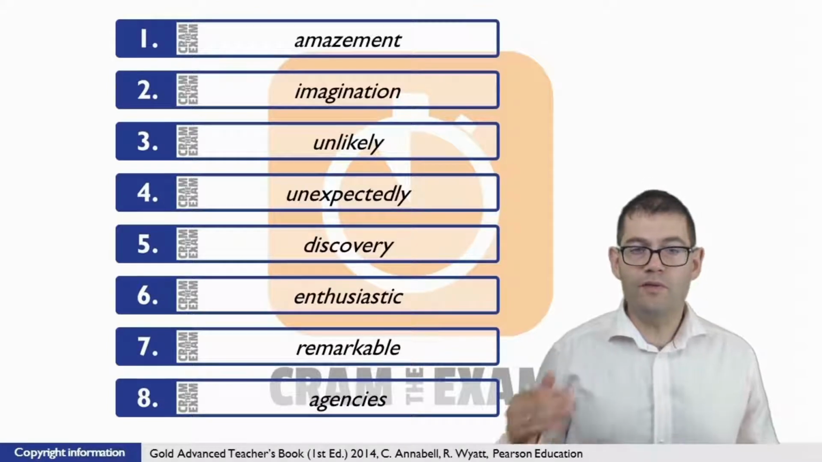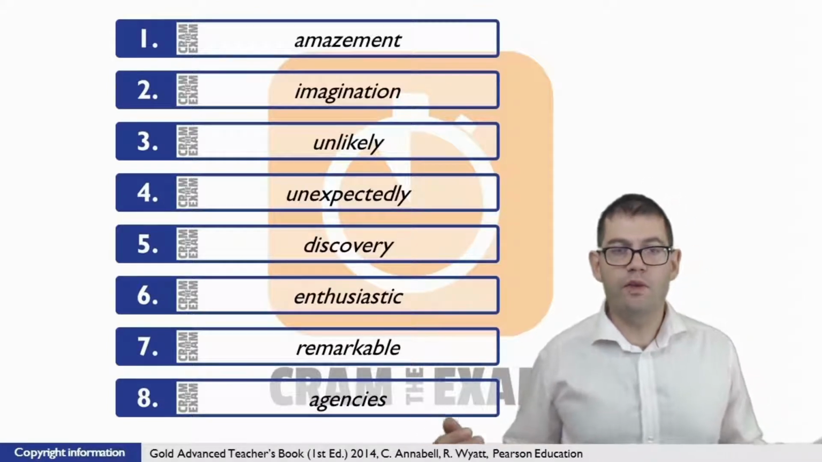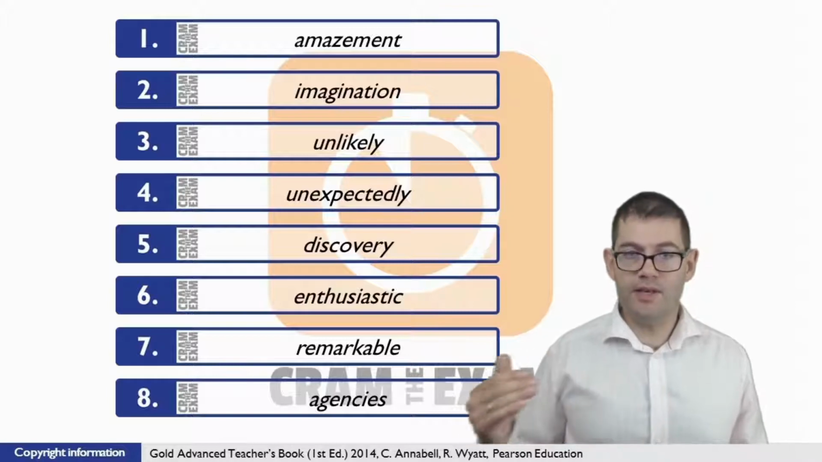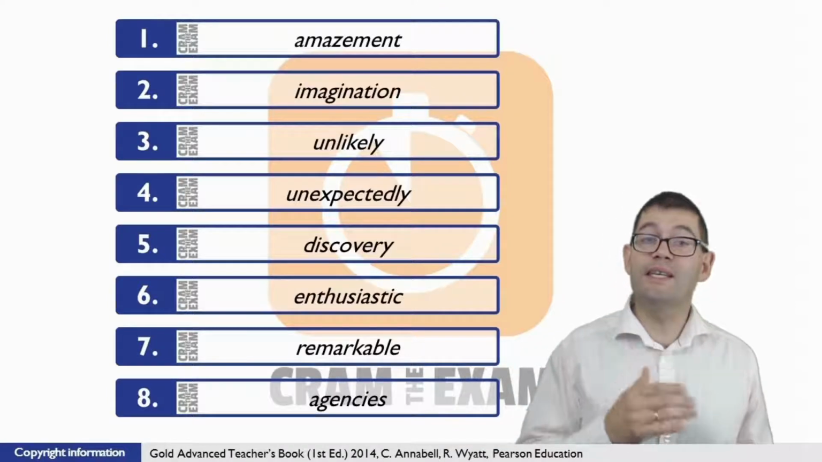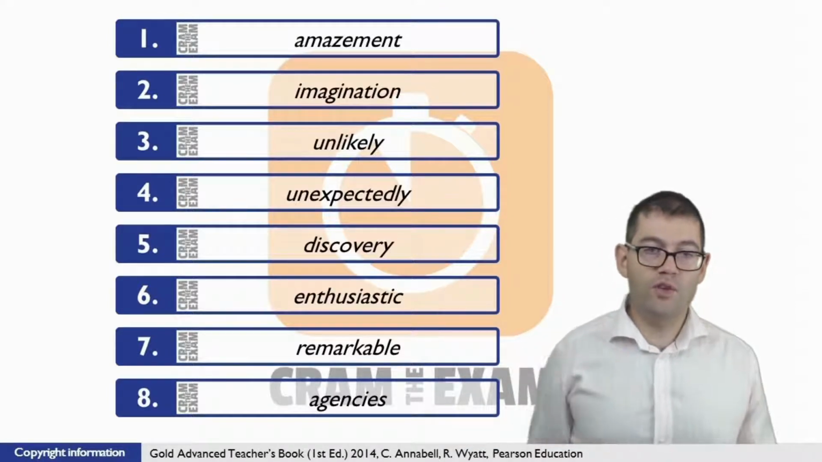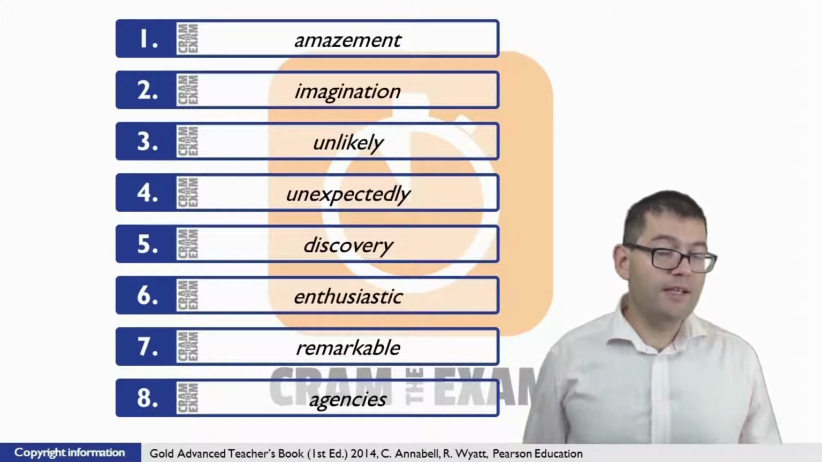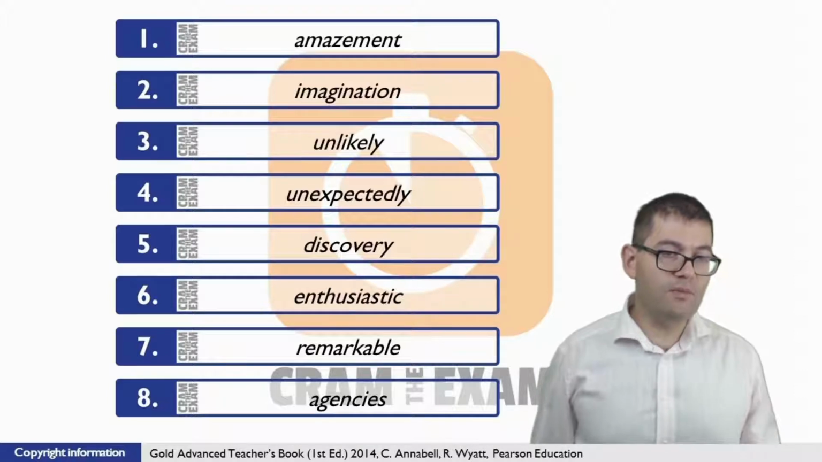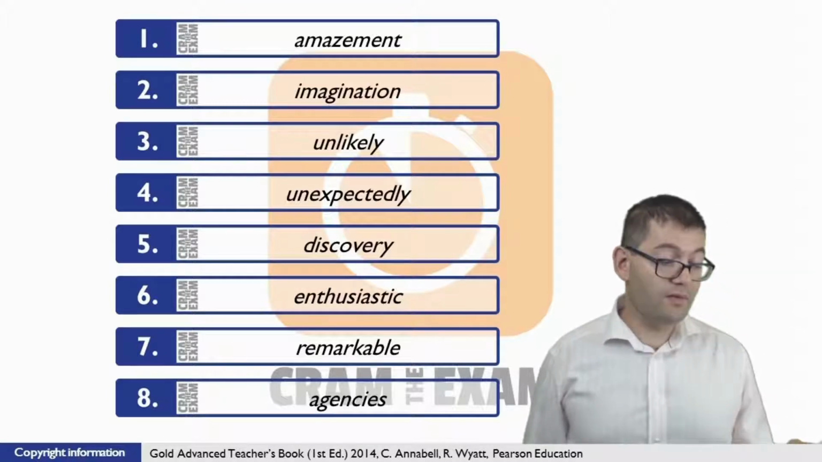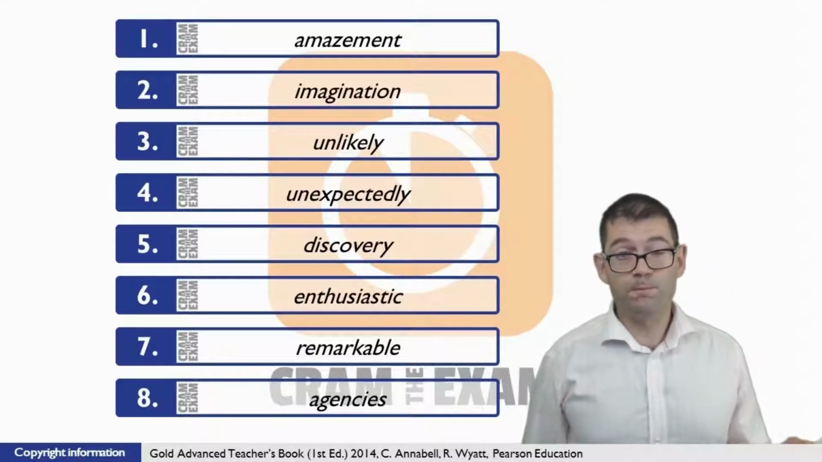Question number 4, we've got the gap just before an adjective, which means that we need a word that modifies an adjective. In other words, we need an adverb. What's the adverb that we're looking for? Given the context and the unusual situation that we're presented with, the answer that we're looking for is unexpectedly.